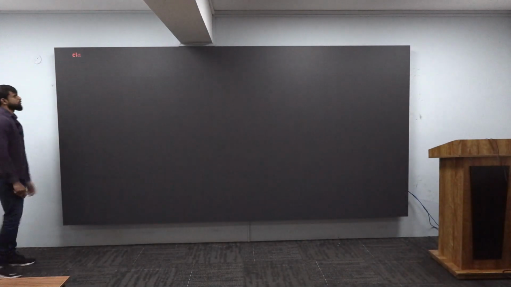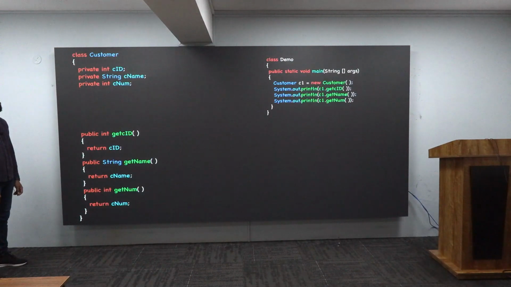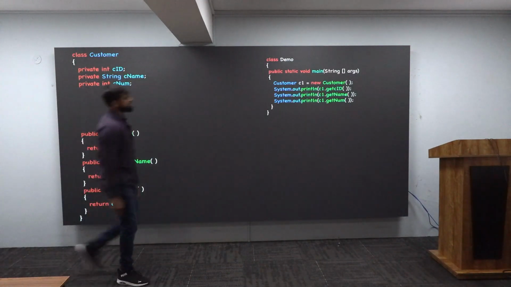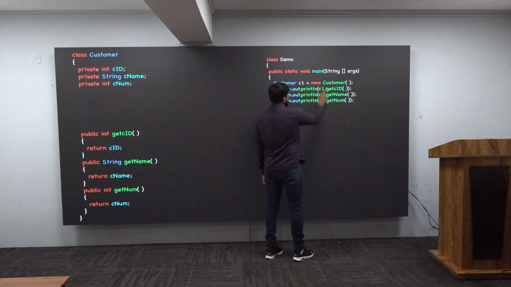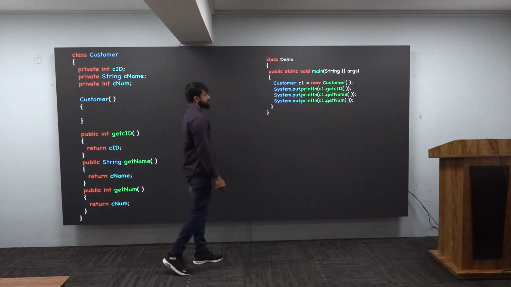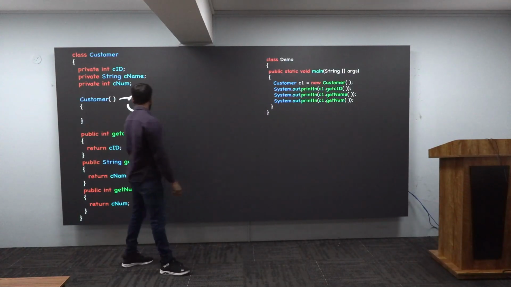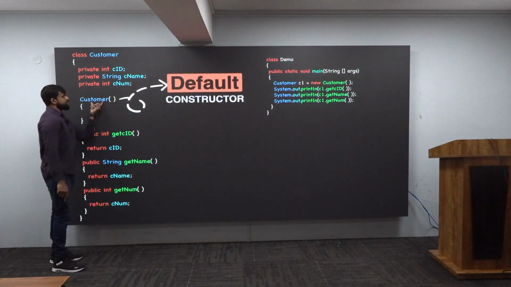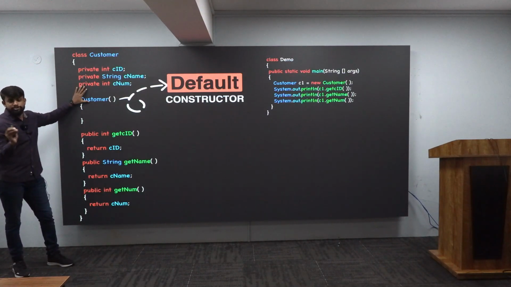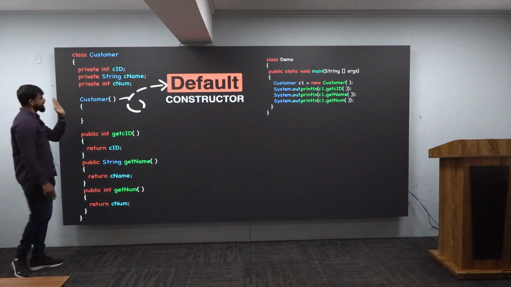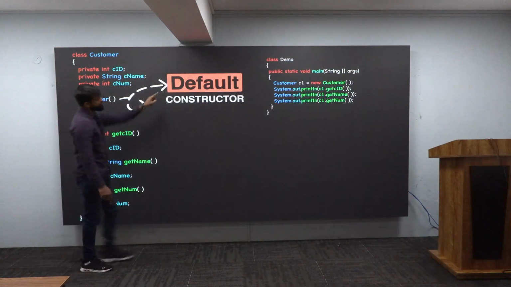And this is how my program is looking like. This is my program. Outstanding. What's this? My execution is starting from here. First line, assignment, right side, new customer. A brand new object is getting created like this. See, when you don't give the constructor, who will give? Java. And this constructor, we call it as what? Default constructor. Already I have told in yesterday's class. And this one is just a revision for you. Getting this much? Great. So my customer constructor is ready, which is a default constructor.